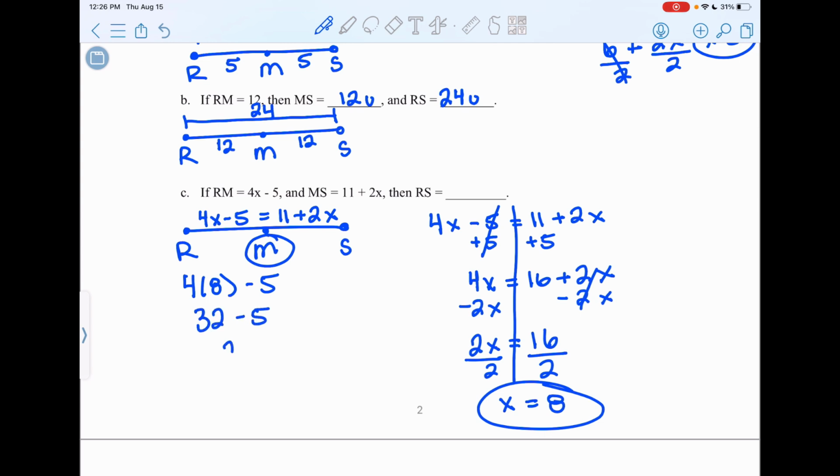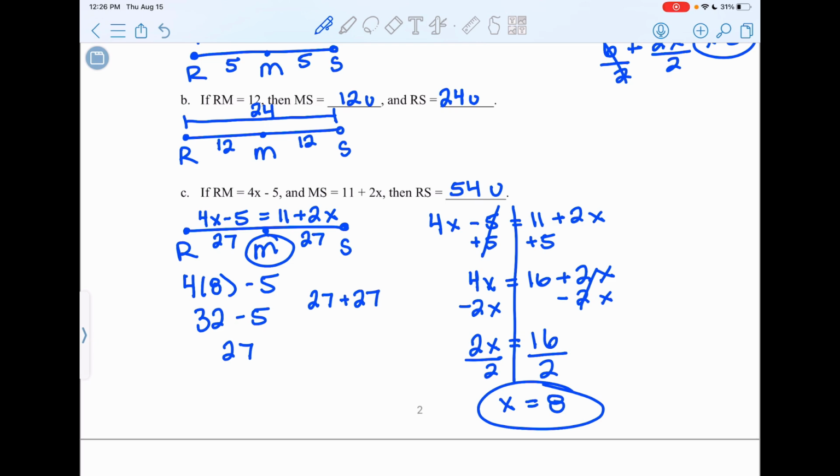Minus 5 tells me that both RM and MS will be 27. Because since M is the midpoint, once we know one side, we automatically know the other. And to find RS, I need to add 27 plus 27. And so that tells me that RS is 54 units long.